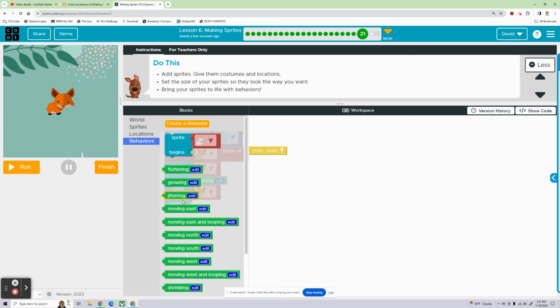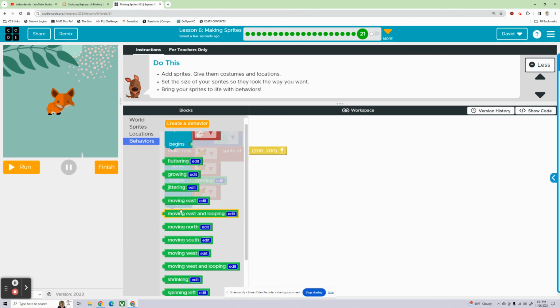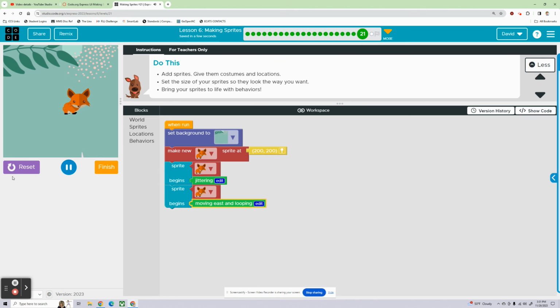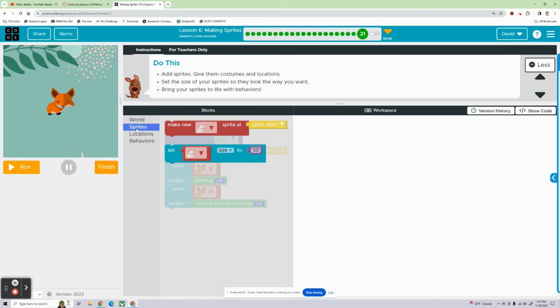Let's see. We'll just have him move west or move east and loop since he's facing east. There you go. He's just traveling right along. And then we will grab another thing. Let's see. Let's have him chase a rabbit.